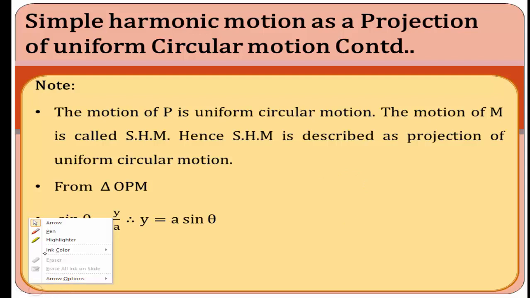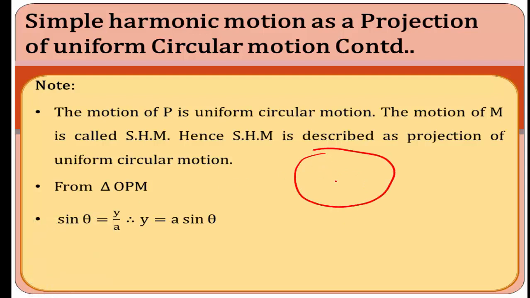Suppose I consider a particle in uniform circular motion. It moves in this direction, making a certain angle theta, and moves from point A to B. Here r is the radius, and this is O. From the triangle O, P and M, this is the displacement.